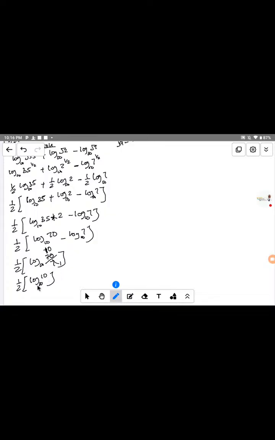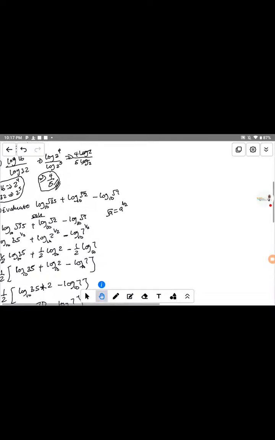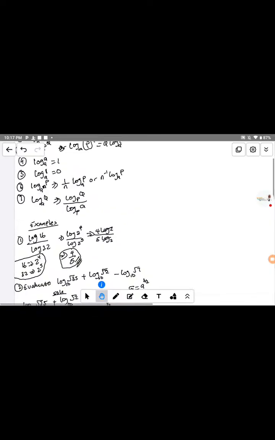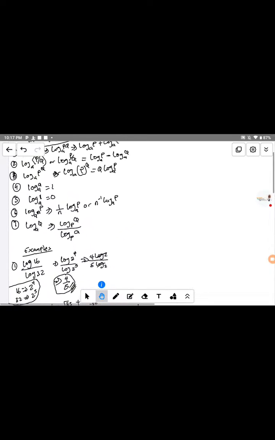Now, if you look at this, log of base 10 of 10, they have the same number and the same base. According to the law of logarithm that I explained, law 4: if you have a log where the number is the same as the base, the answer is equal to 1.